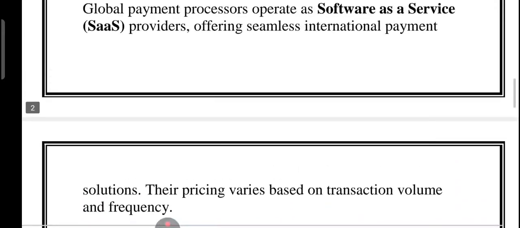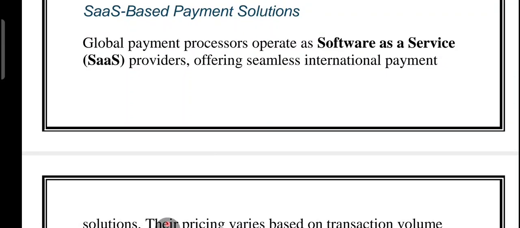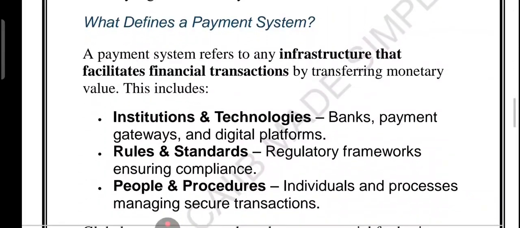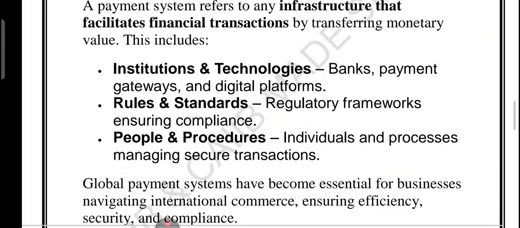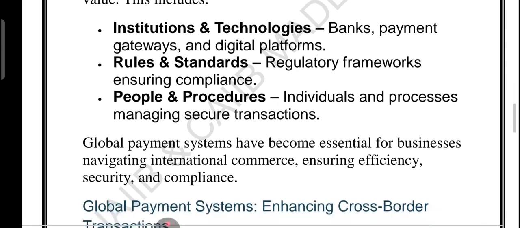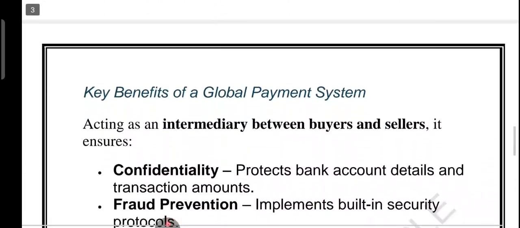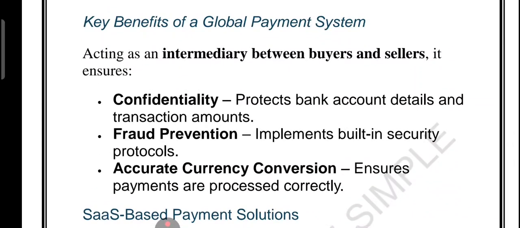This is a kind of subscription-style global payment. Global payment system handles multiple currencies worldwide. Components include institutions and technology, rules and standards, people and procedures. And the benefit is efficiency. It is quite helpful in efficiency, security and compliance. You can see now these are the benefits: confidentiality, fraud prevention, accurate currency conversion.